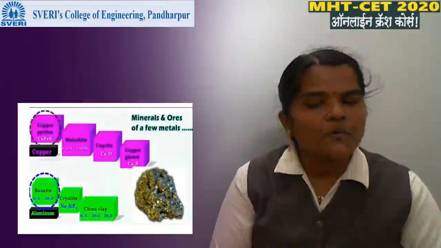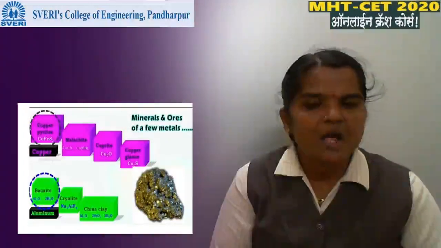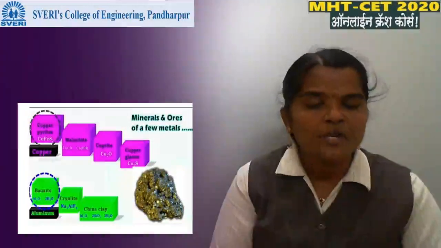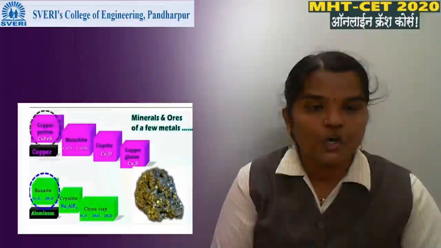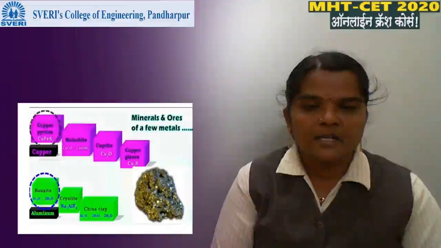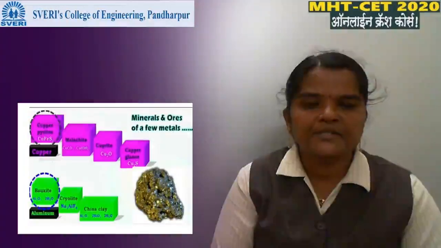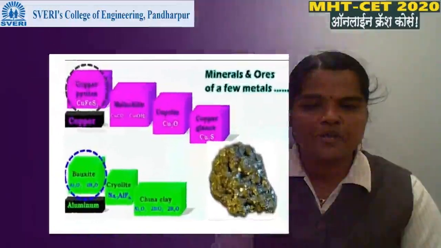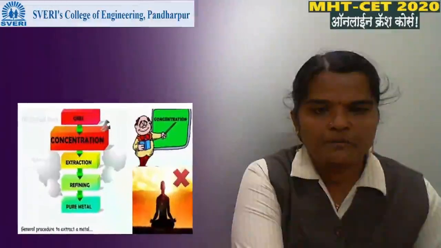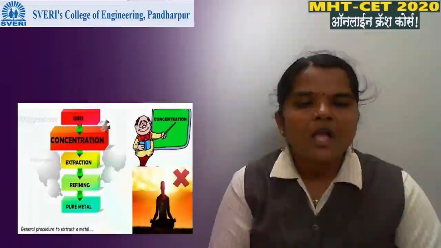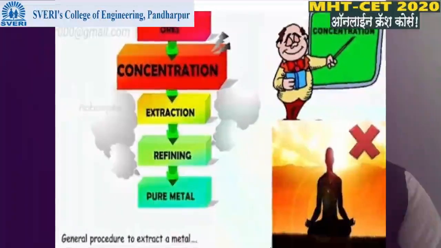Bauxite is an ore of aluminium which contains a high percentage of aluminium. Also it can be extracted very easily and economically. Then cryolite and china clay are also minerals of aluminium.